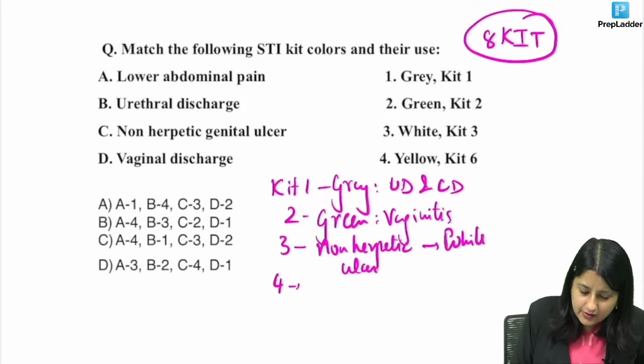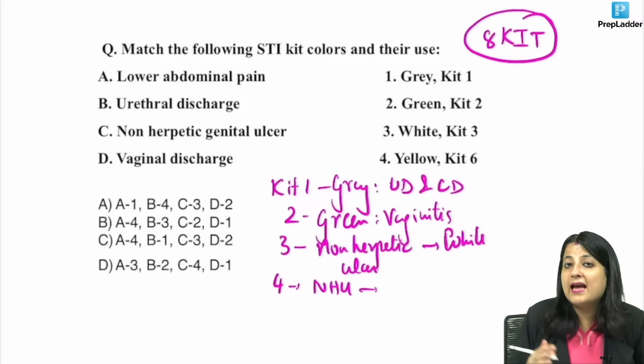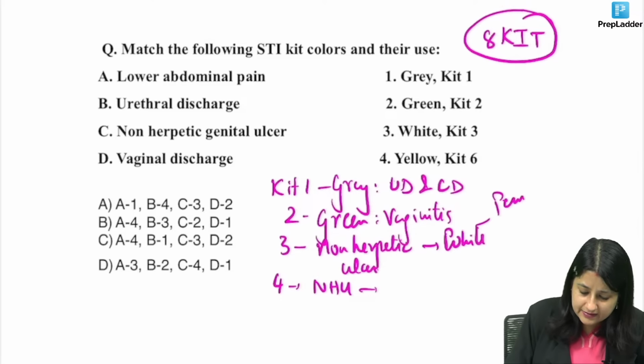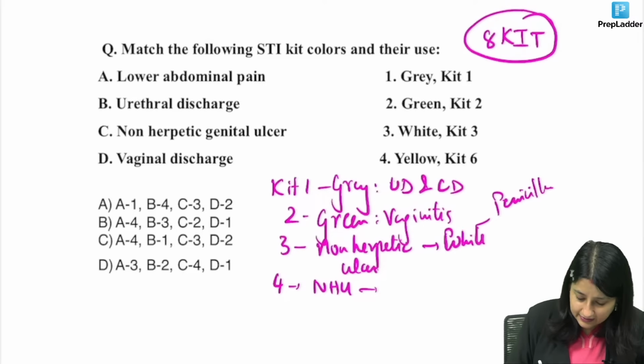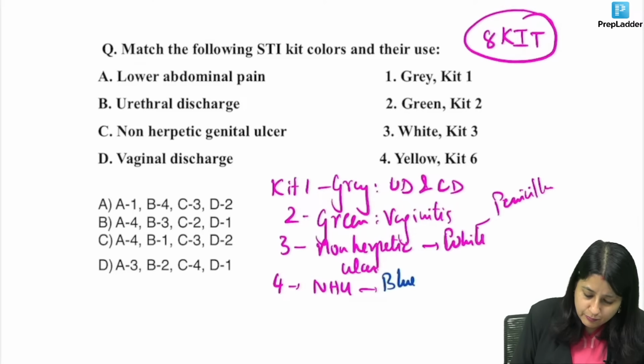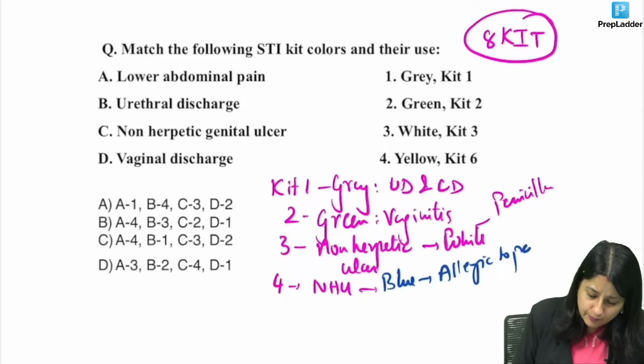Kit number 4, it is also non-herpetic ulcer. But what is the problem? Allergic to penicillin. Here penicillin acts. But here what is happening? Penicillin is not acting. So you're going to go for a little darker color, blue. Because allergic to penicillin.